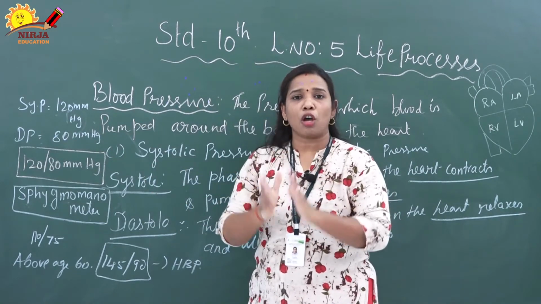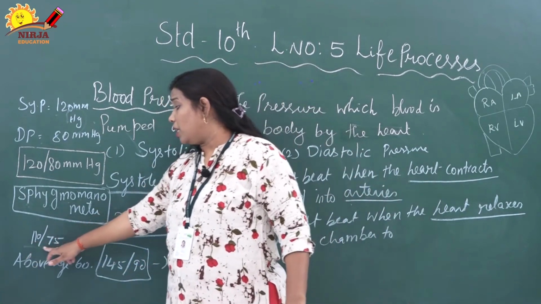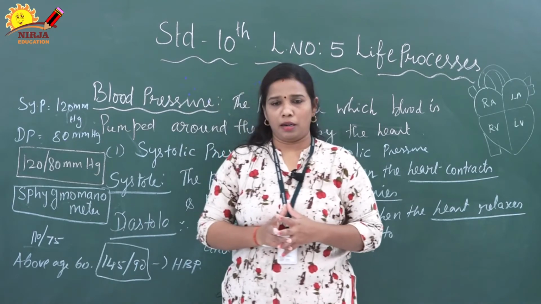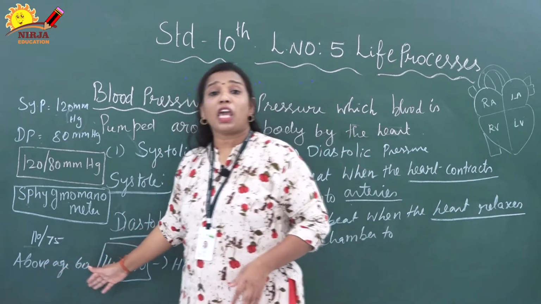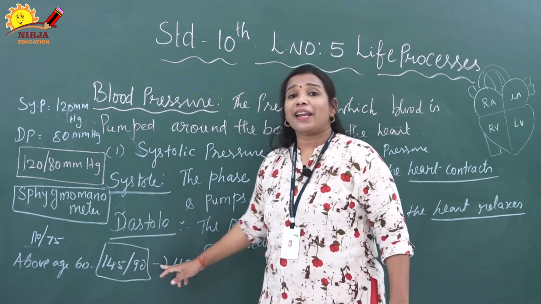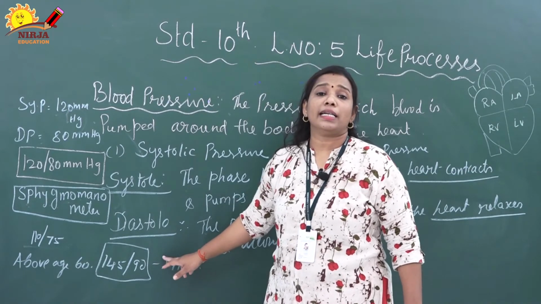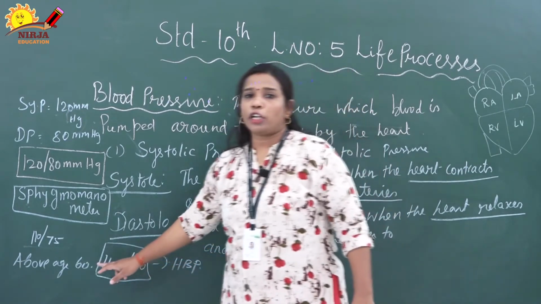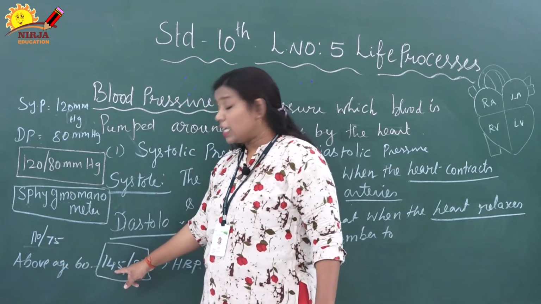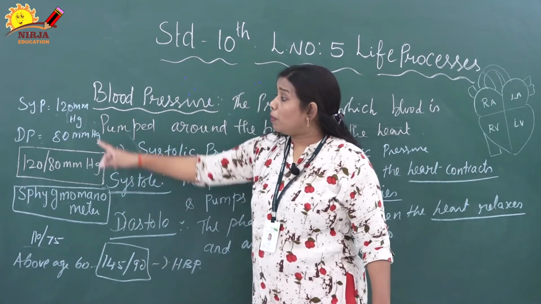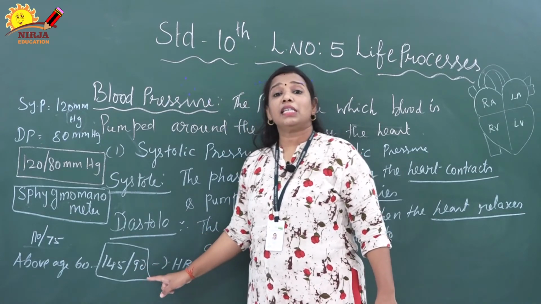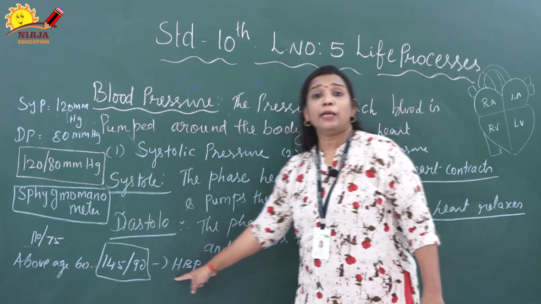Suppose a person is normal, that person can have 110/75 mmHg. That is normal. Suppose a person above the age of 60 years gets 145/90, this is called hypertension. Normal is 120/80, but if it is increased to 145 over 90, this is called hypertension, high BP.